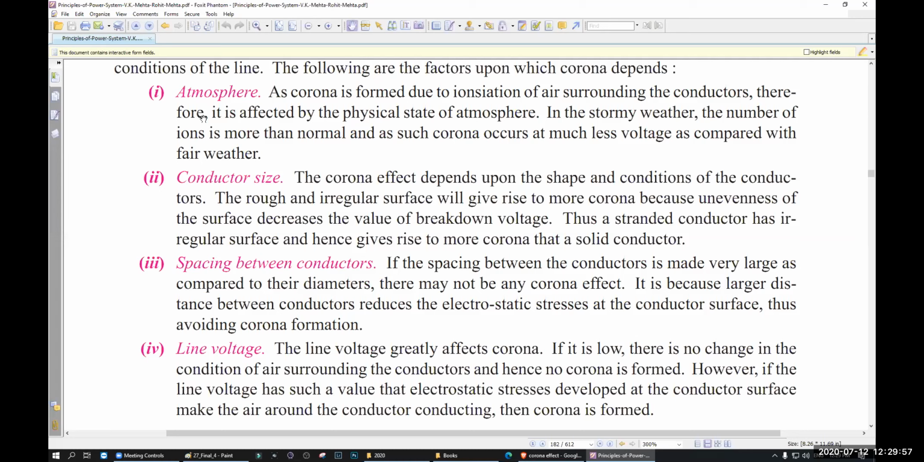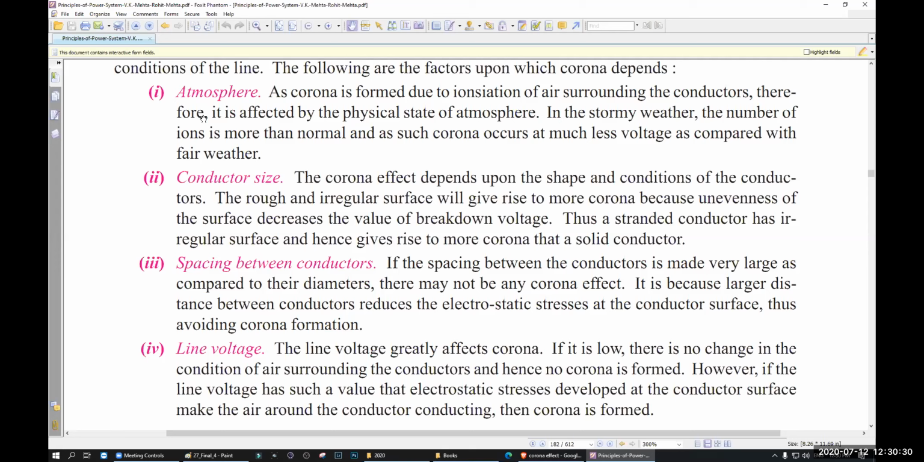That means when your weather is bad, that time the number of ions in your air is much more than the normal weather. In that case, your corona will occur at less voltage than fair weather. That means, in other words, corona will occur more in stormy weather. Corona will occur less in normal weather. Actually, corona never occurs in normal weather.